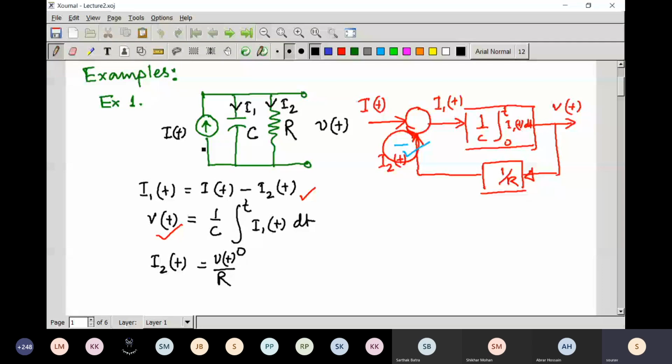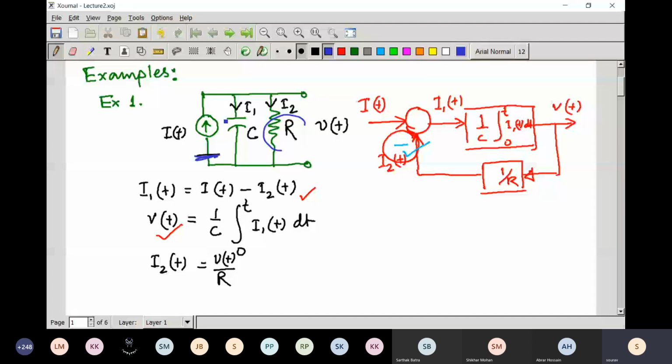Basically, if IT is DC, the constant current source here, then after some time the capacitor will be charged fully, and you can see that I1 would be equal to 0.